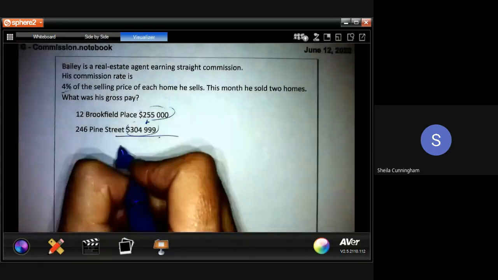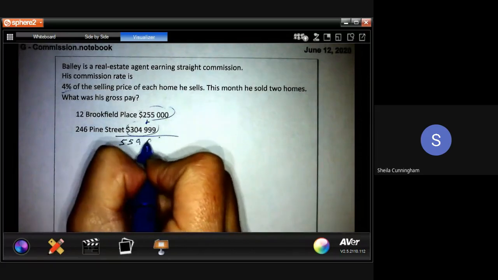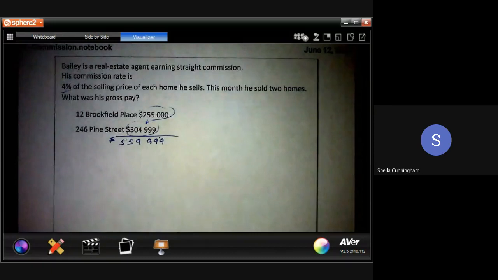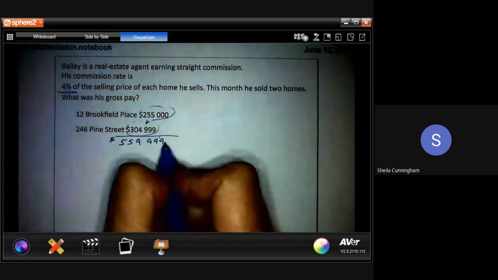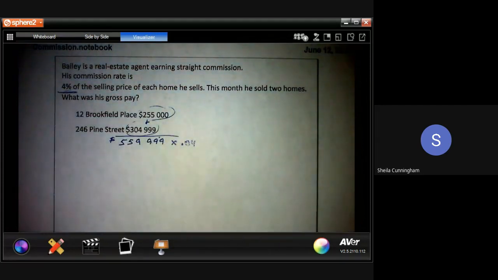So if we add up both home sales, we find out that she has total sales of $559,999. So that's total sales at 4% commission. So we're going to times that by the 0.04 because you're taking that 4, dividing it by 100.